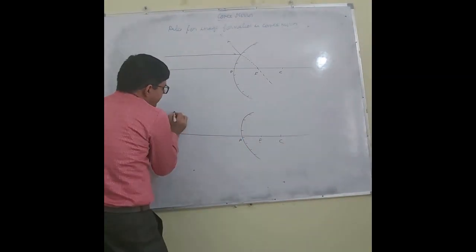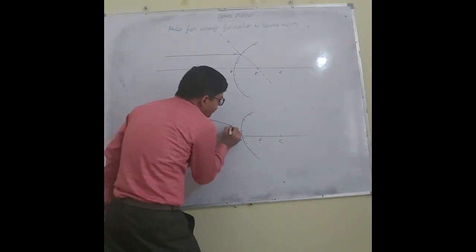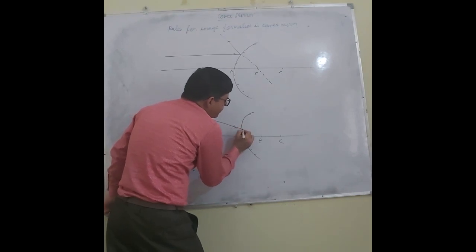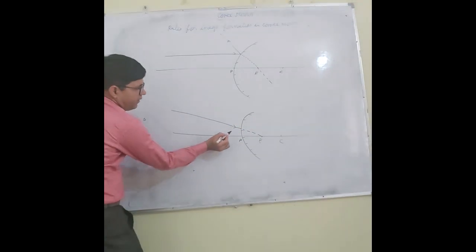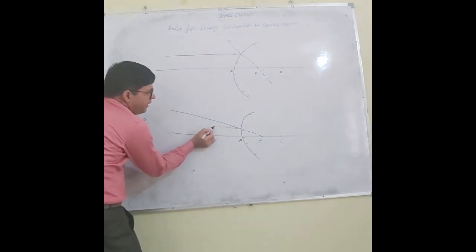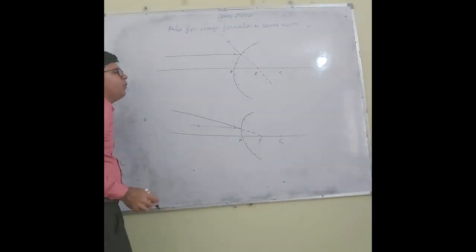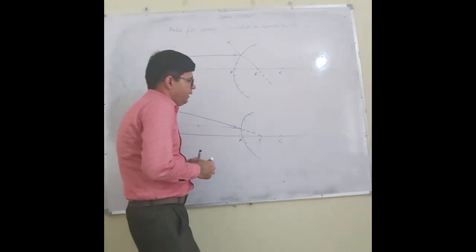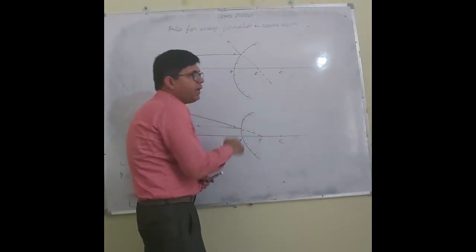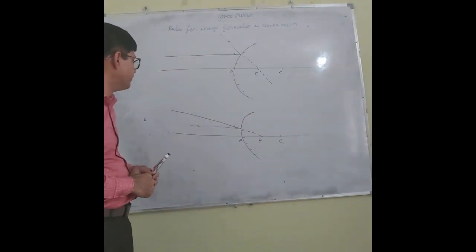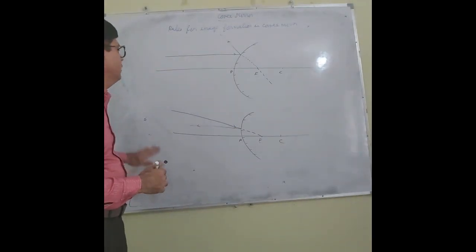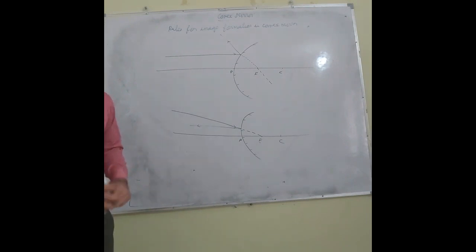If we are having a ray of light which appears to pass through focus, after reflection, it becomes parallel to principal axis. Now, in convex mirror, no ray can pass through focus, but it appears to pass through focus. Right?